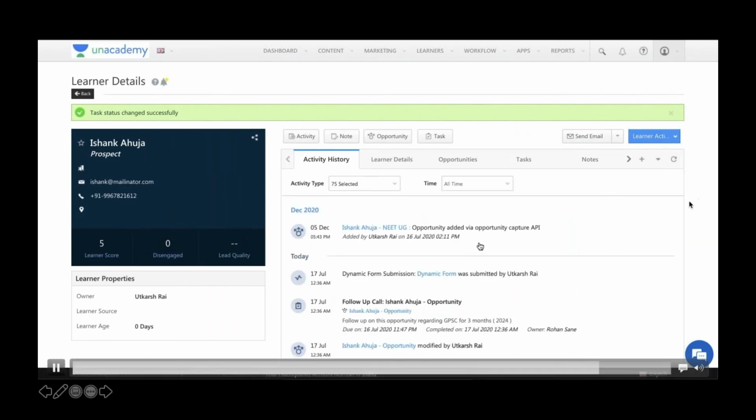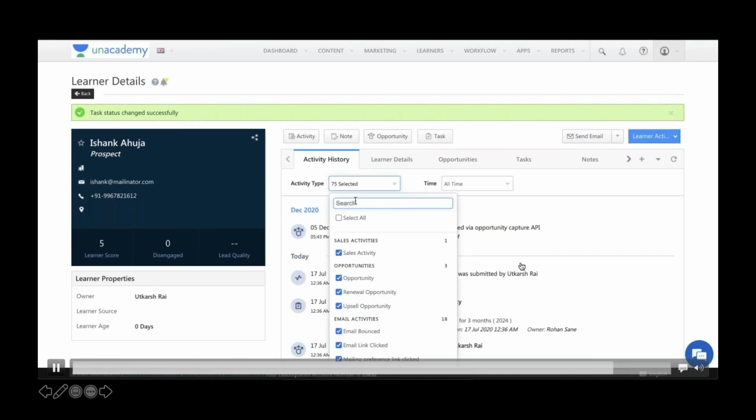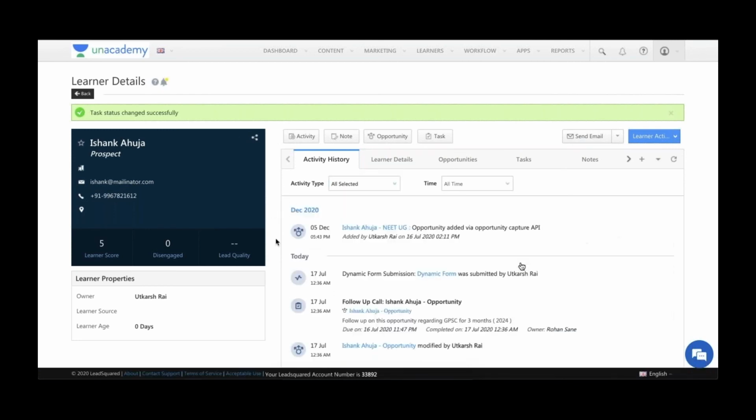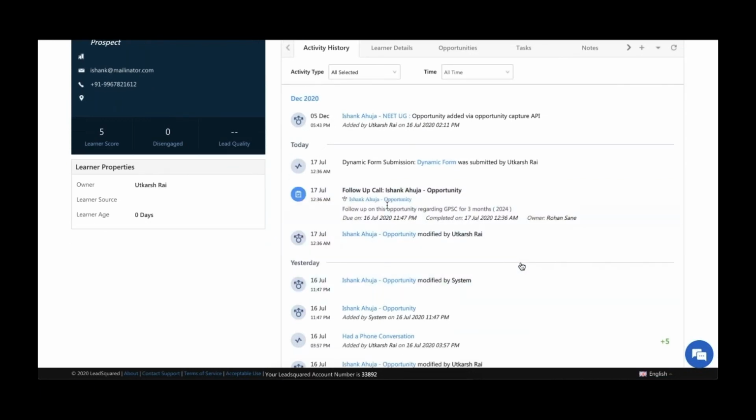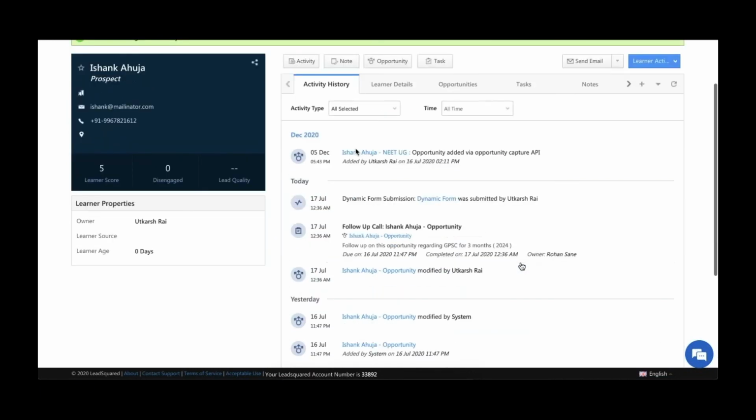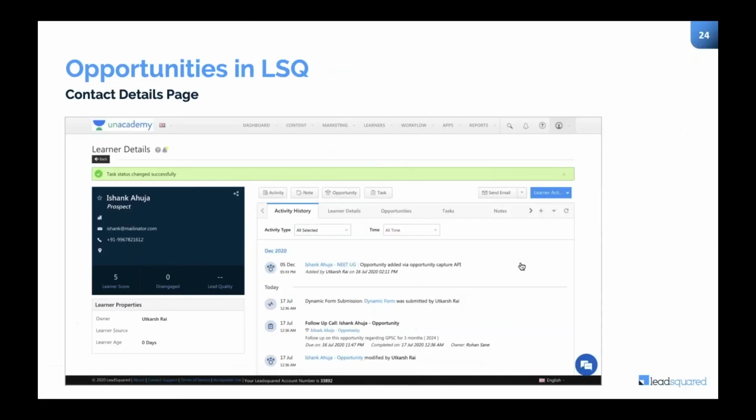So primarily the focus over here is that the contact level page will always show you the consolidated list of activities and tasks on the contact, which again is derived from all the activities and tasks done on the opportunity. Other thing, it will always show you what was the duplicate opportunity, when it was captured as a duplicate, and whatever action you want to take can again be configured in the system. All the tasks, all the notes, everything will roll up at the contact level for looking at all the activities, tasks, and notes on the opportunity levels.